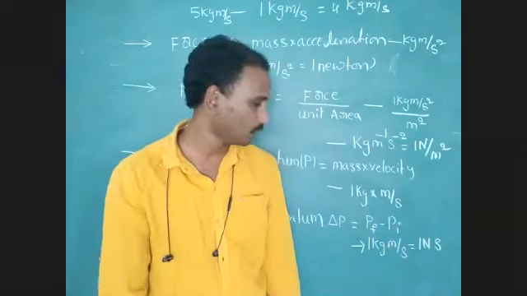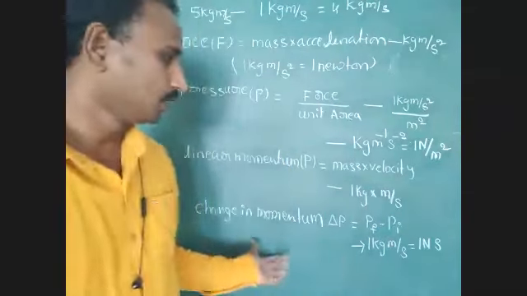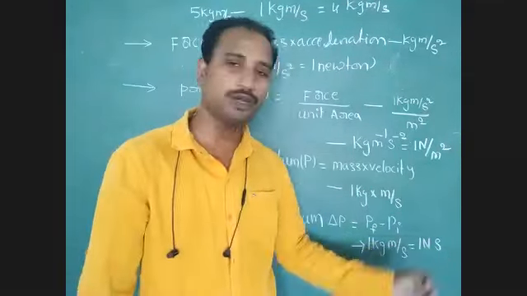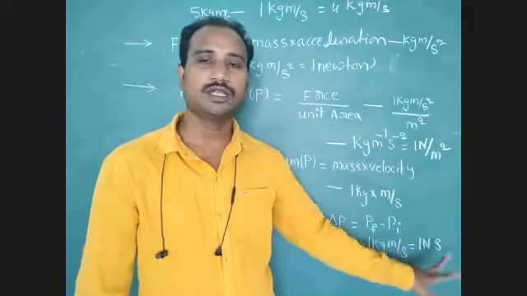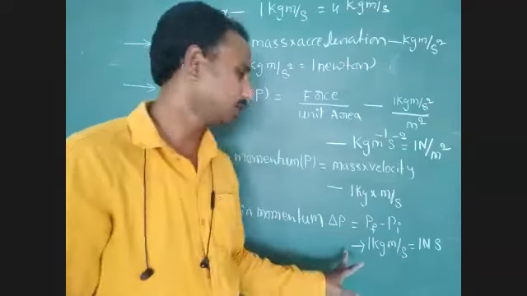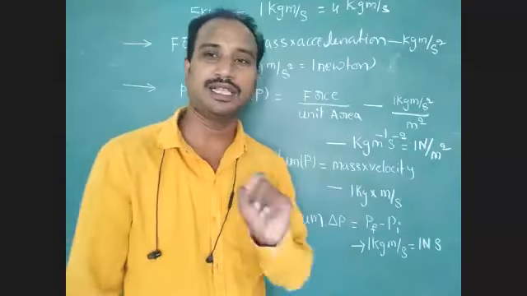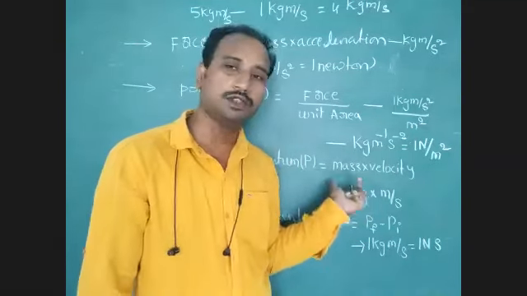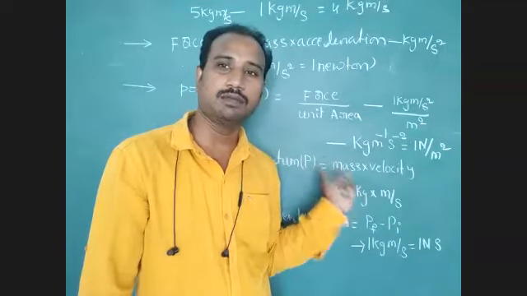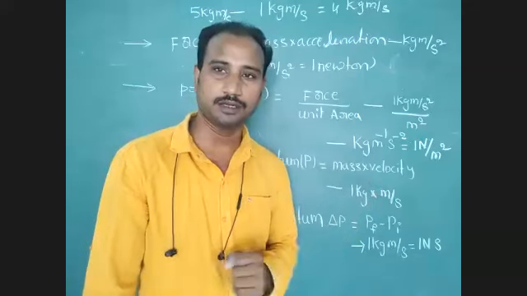Understood, students? So for change in momentum, the unit is 1 kg meter per second, that is equal to Newton second. What is the reason? Change in momentum is possible due to an external force. But Newton's first law can explain without force, where the body maintains constant velocity.